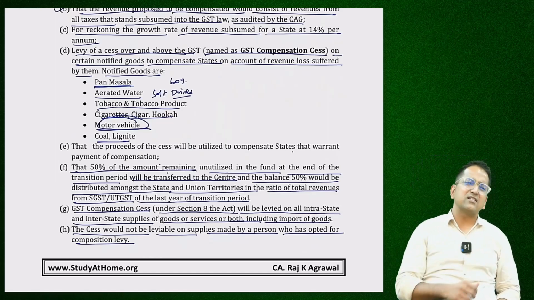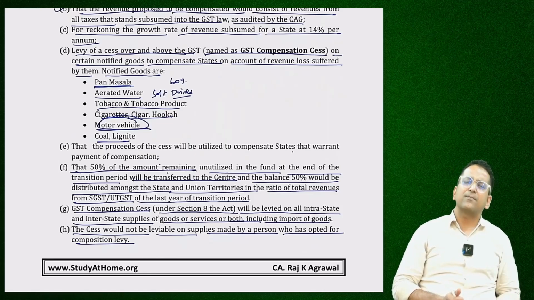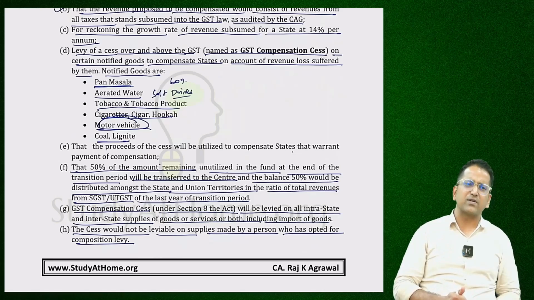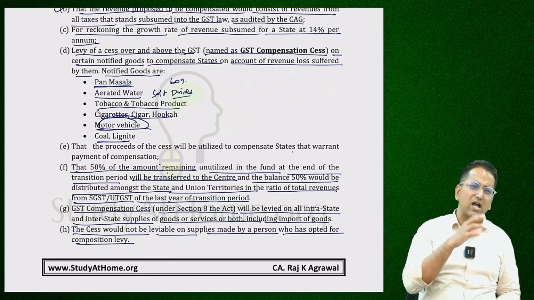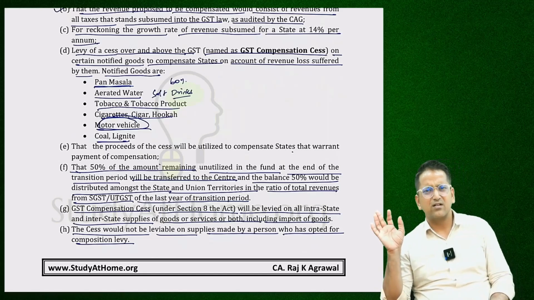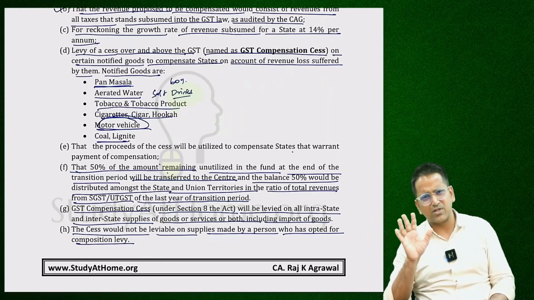10 lakhs, 20 lakhs, 40 lakhs, if someone's turnover is within these limits, they are not under GST. Then comes the composition levy. What is composition levy? This limit is around 1.5 crores, and for some states it's 75 lakhs. If your turnover is up to 1.5 crores, just do this, the work is done. You don't need to register for GST, and you don't need to collect or pay, and what else? Just give 1% of your turnover. You have to pay a certain percentage of your turnover and nothing else, no record. You don't have to collect any GST, don't have to pay. Don't put GST on goods. Give 1% of turnover.